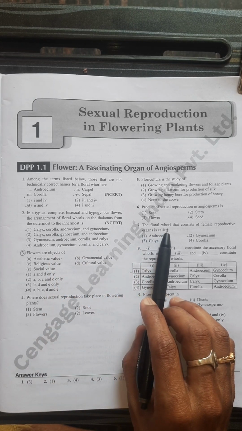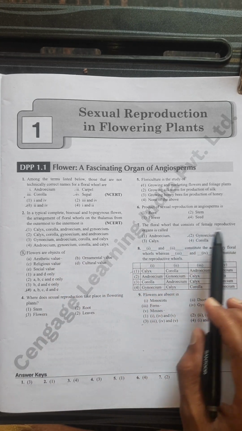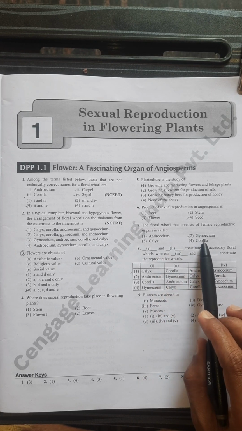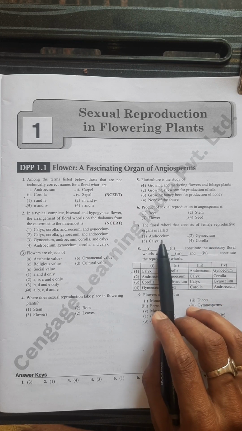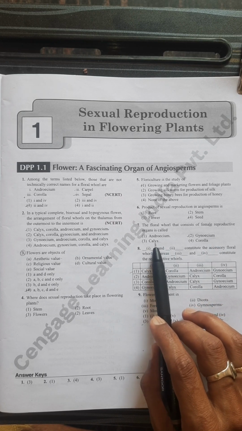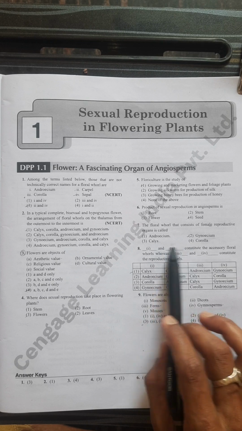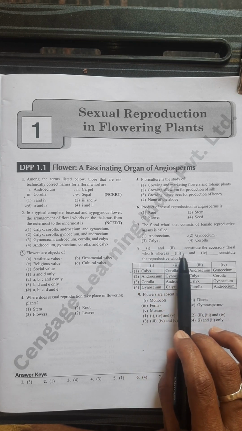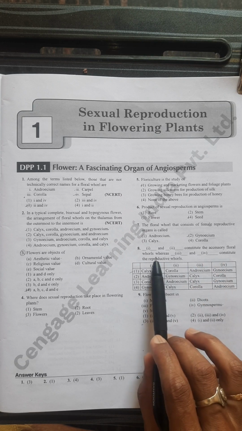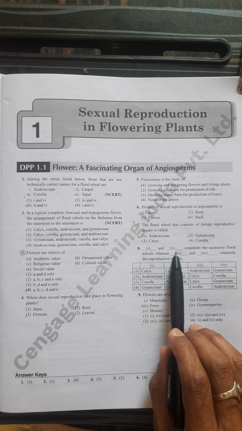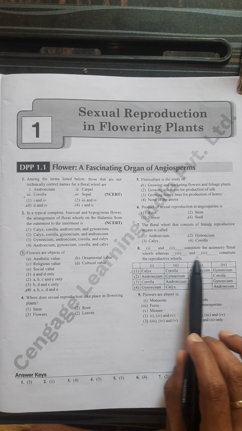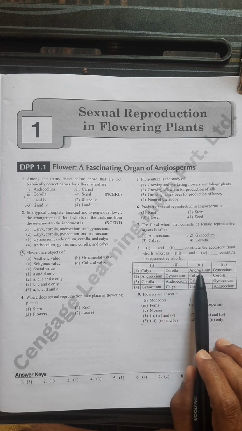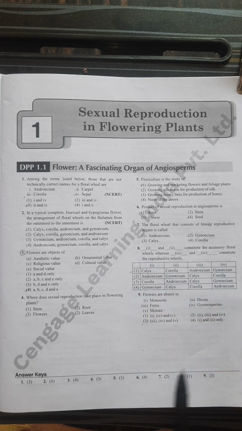The floral world consists of female reproductive organs, gynoecium, and male reproductive organs, androecium. Calyx and corolla are the accessory organs. Next, first dash and a dash constitute accessory floral whorls, that is calyx and corolla, whereas the dash and a dash constitute reproductive whorls, androecium and gynoecium. Calyx, corolla, androecium, gynoecium. This is correct.